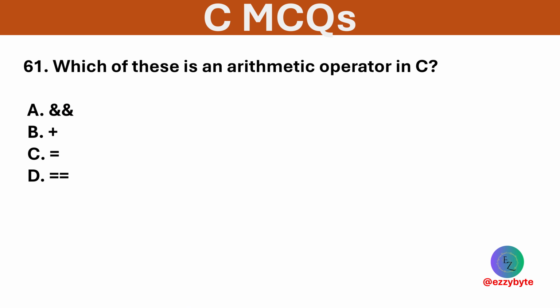Which of these is an arithmetic operator in C? Options are &&, +, =, and ==. Option B is correct. The plus sign is a basic arithmetic operator used for addition in C.